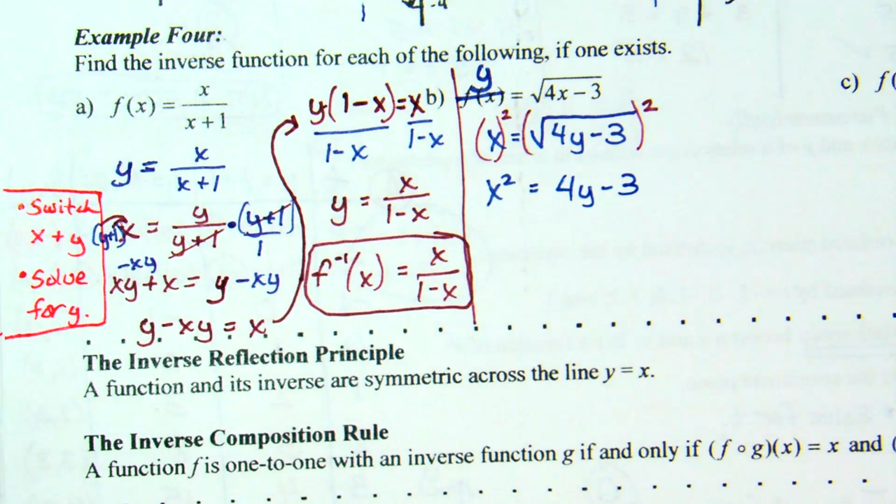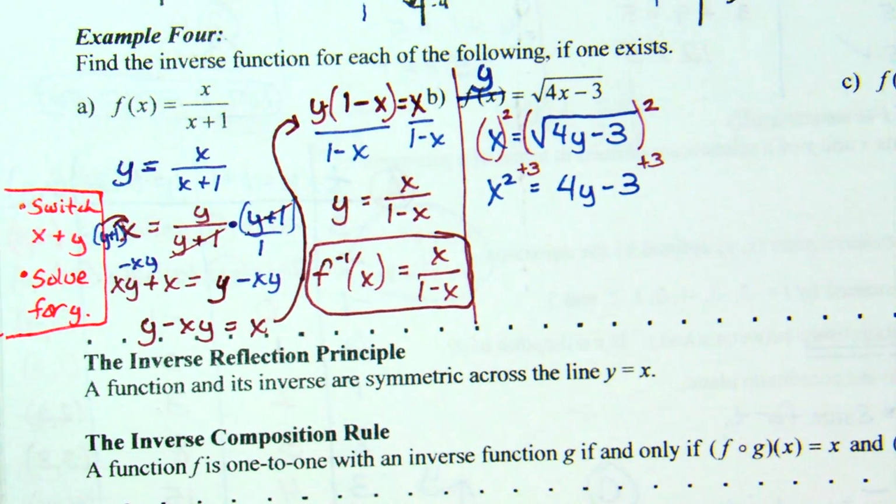So we keep it x squared. My goal here is to solve for y. So to get y by itself, add the 3 over.